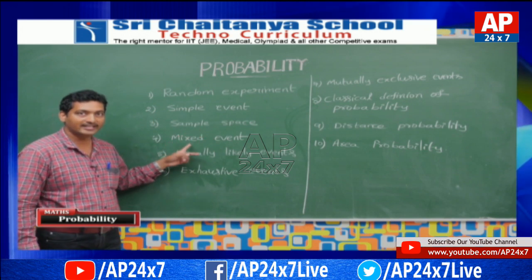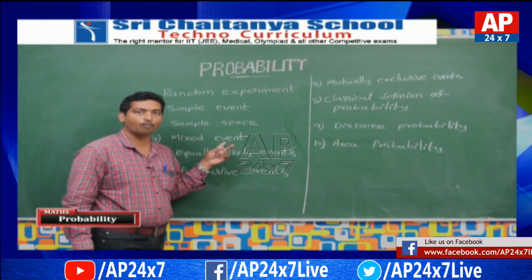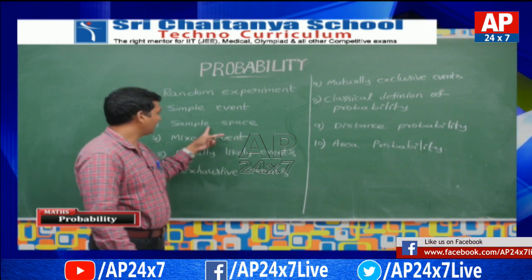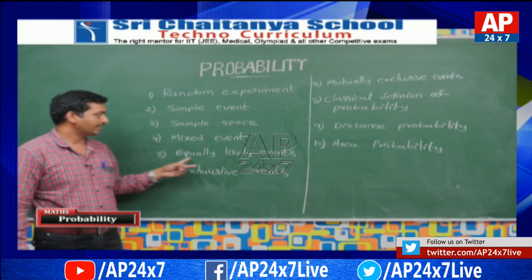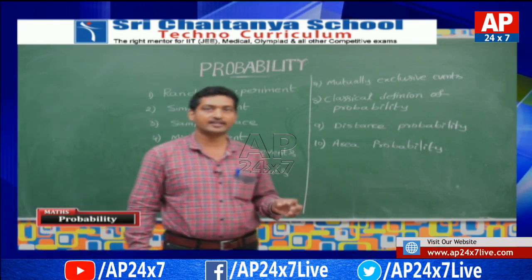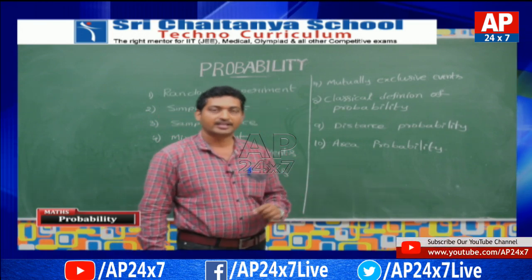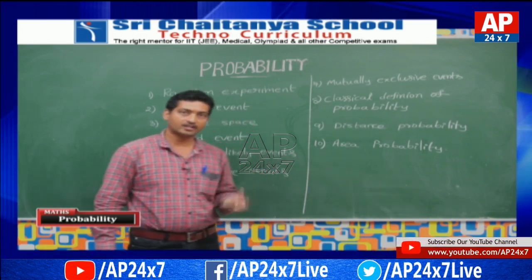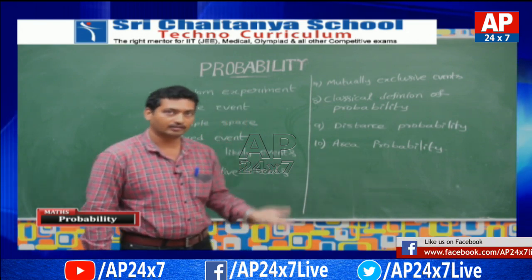After that, mixed event. The combination of two or more elementary events is said to be a mixed event. Equally likely events: two or more events are said to be equally likely events if there is no reason to expect one of them to happen in preference to others.